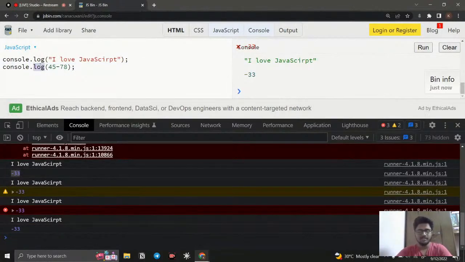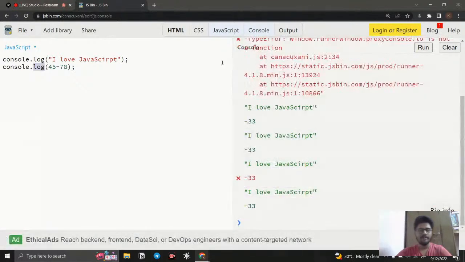This is the method used to send whatever inputs we give inside that method, and it will be displayed in here. That's it. Okay, fine. So we're going to use console.log every time we write code.